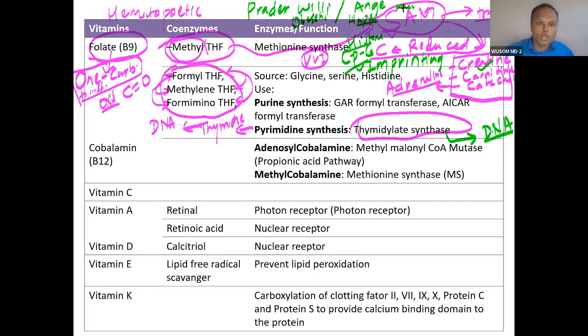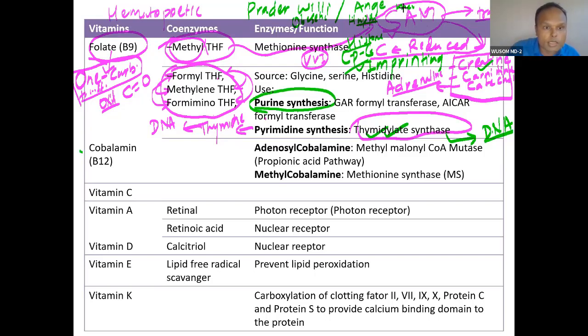So we have done folate. Folate has a very, very important role. So understand folate metabolism, this one and the second category, thymidylate synthesis, purine and pyrimidine. Even if you don't memorize the rest, just memorize purine synthesis. That's all. For pyrimidine, you need to understand this enzyme that is required for DNA. This becomes very important. I have been talking about this enzyme from the beginning. That is why, if I talk here only, you will not understand.